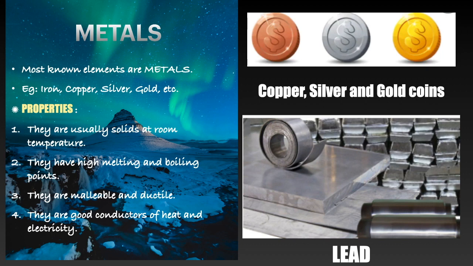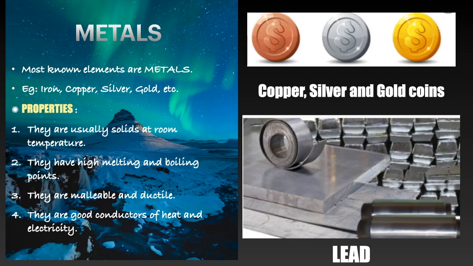On your screen to the right, you will find the picture of lead. At the back, you can see a lot of lead bars, but in the front, you can see lead sheets. They are ductile, which means they can be stretched to make thin wires. For example, a copper wire, a spring, etc. You can see that the metals are shining in the picture. It means they are lustrous. Lustrous means shiny. If a coin falls down, it will make a sound which makes them sonorous. Sonorous means a metal making sound.